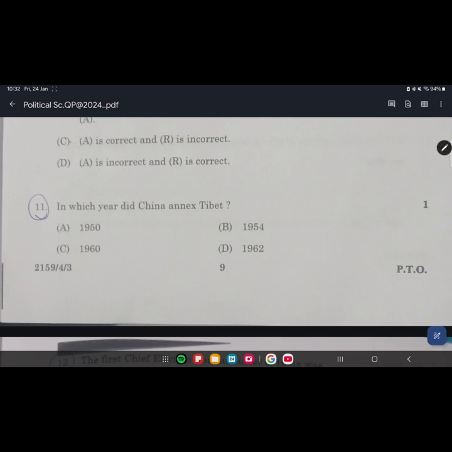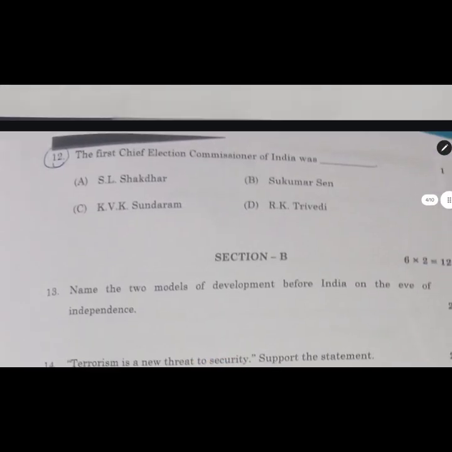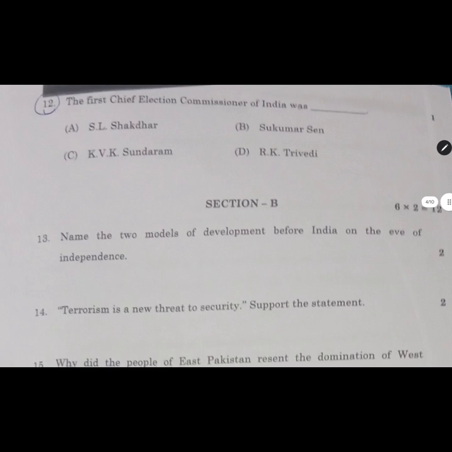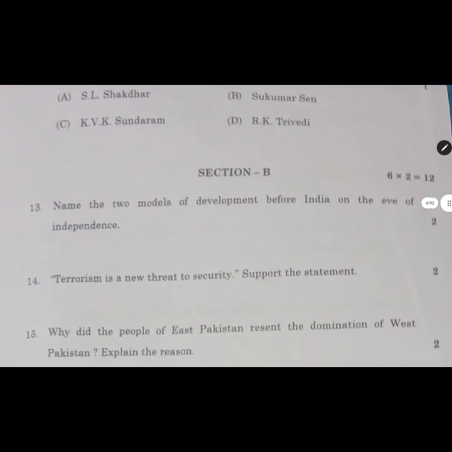Now we move further ahead with the last MCQ here. The first Chief Election Commissioner of India was Mr. Sukumar Sen. Here we come to the end of section A, and section B is for 12 marks. Sorry, my bad. There are 6 questions in it, so 12 marks for section B, and 2 marks each for 6 questions.